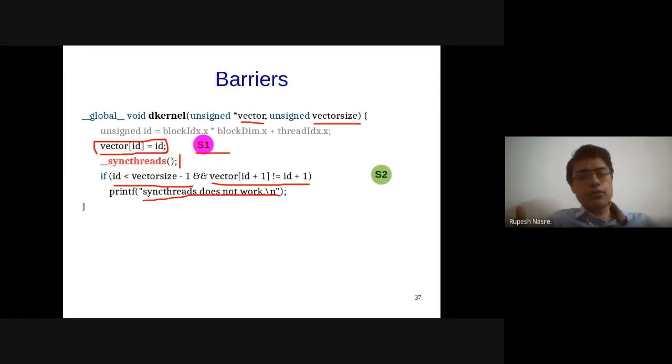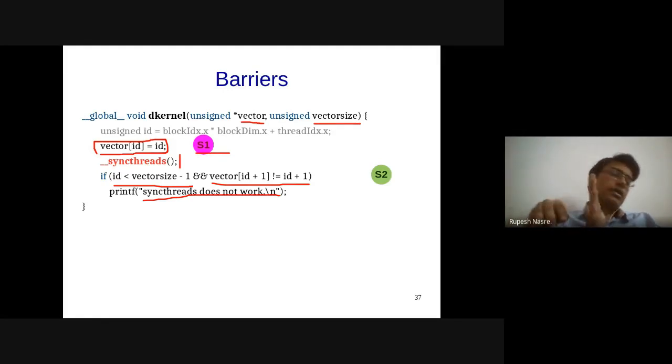So assuming 1024 threads in a thread block, the 1023rd thread is going to check the 1024th thread's vector of ID plus 1. And since that is a different thread block, there is no guarantee that these two thread blocks are in sync.